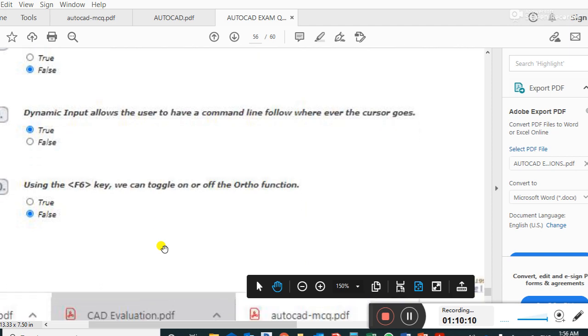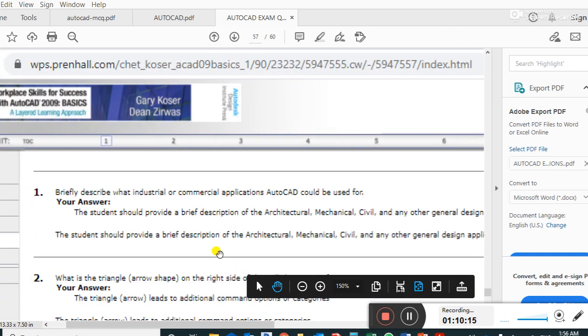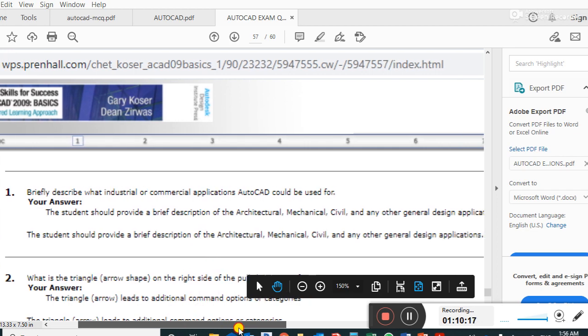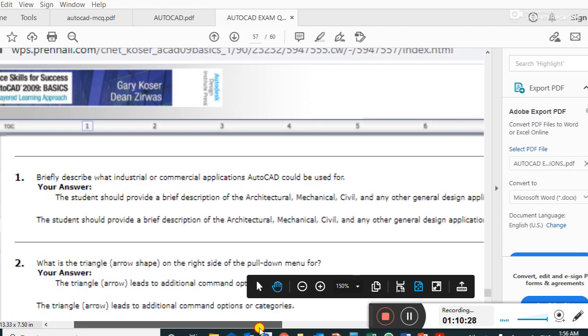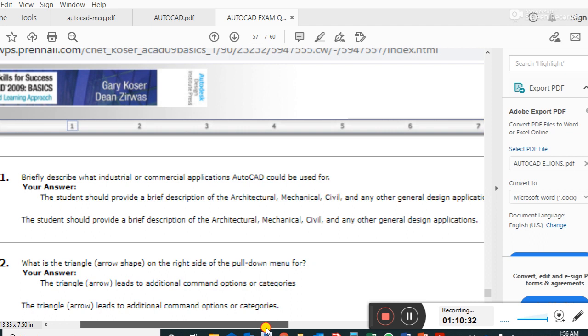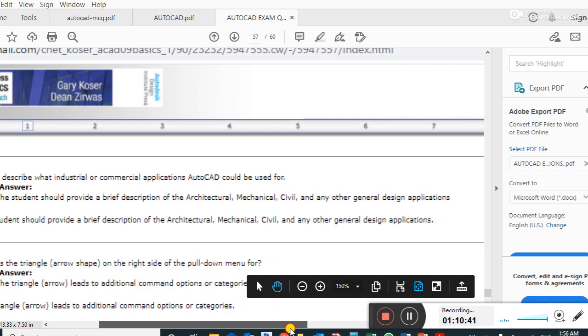Using the F6 key, we can toggle on or off the auto function. This is false. Guys, these are some descriptive questions on AutoCAD. Briefly describe what the industrial or commercial application of AutoCAD can be used for. Guys, this is the usage of AutoCAD, or application of AutoCAD, in industry. The students should provide a brief description of architectural, mechanical, civil engineering, and other general design applications.